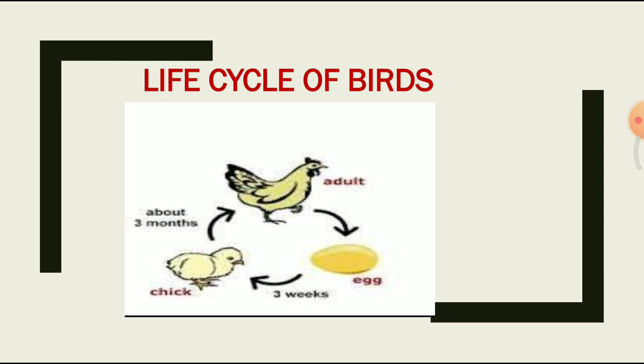Life cycle of birds. All birds have similar life cycles. They lay eggs in their nest and incubate them. Incubate means to sit on eggs for weeks to keep them warm till they hatch. The baby bird develops inside the egg. When it is fully developed, the baby bird pecks open the shell of the egg and emerges from it. This is called hatching. The parent birds feed their young ones and take care of them until they are able to look after themselves.